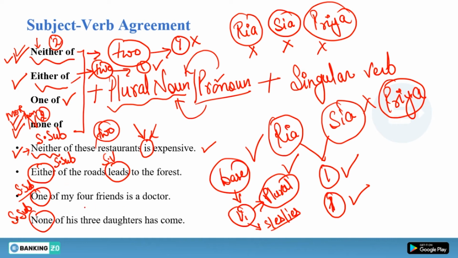One of my four friends, it is talking about four friends and you are making a choice. One is a doctor. This is a very commonly used sentence. One of my friends is a doctor, one of my friends is a culprit, one of my friends is very helpful, all these things. And none has the same function. None of three daughters has come. So none will be followed by a singular verb. Am I clear to you?